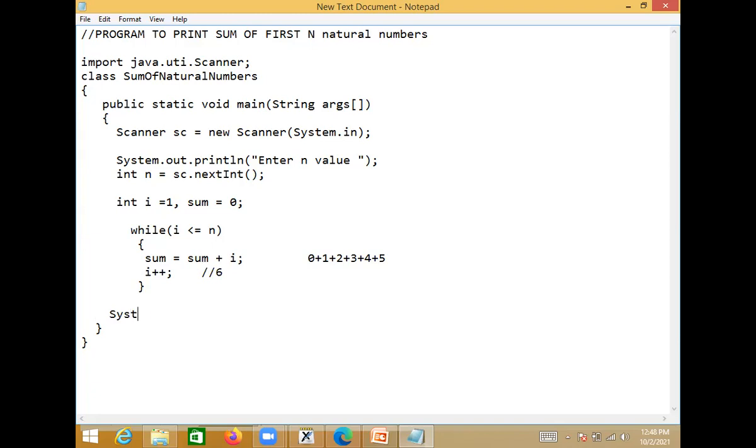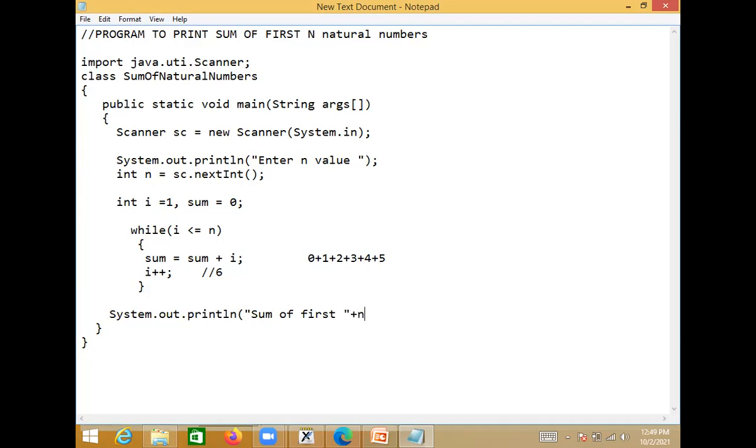So after the loop, I am just printing System.out.println. Write the message here: sum of first n natural numbers. The n value has to be printed here, no?